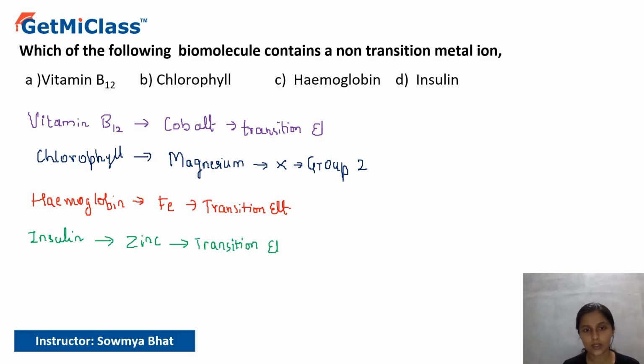So the one which doesn't contain any transition element in its structure is chlorophyll.